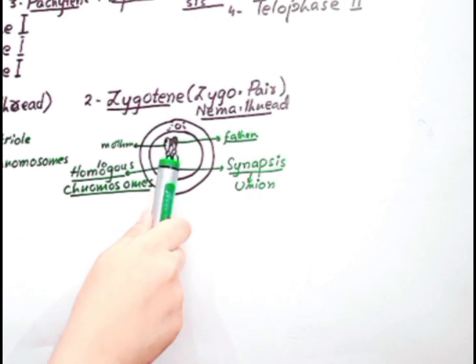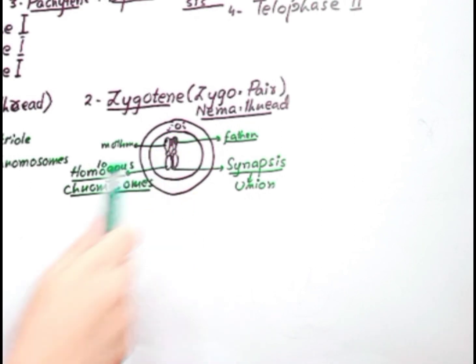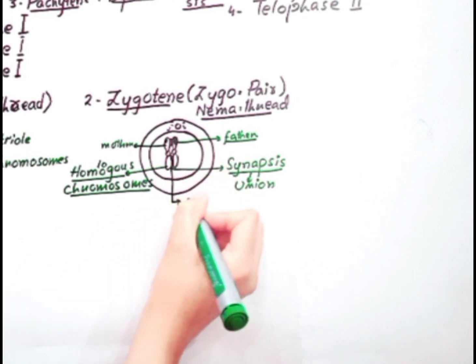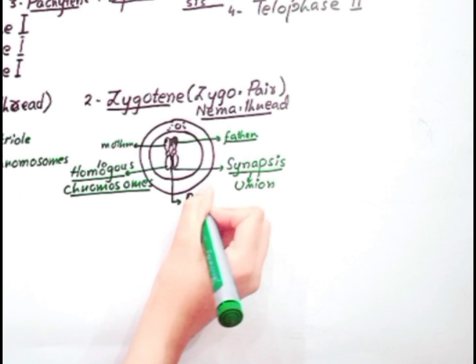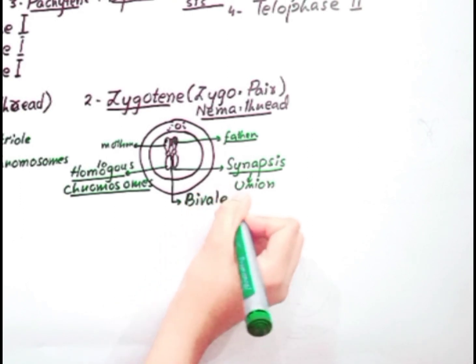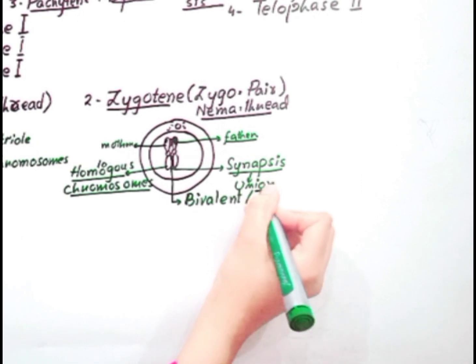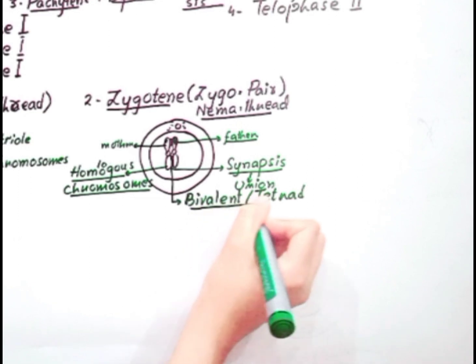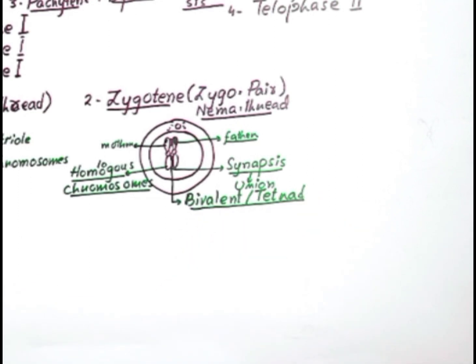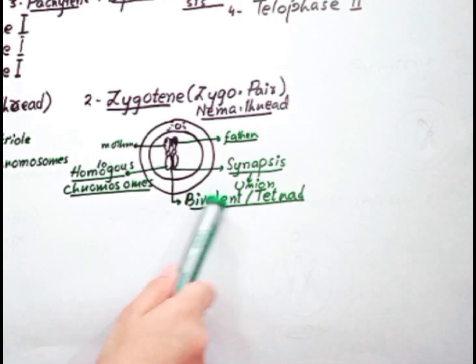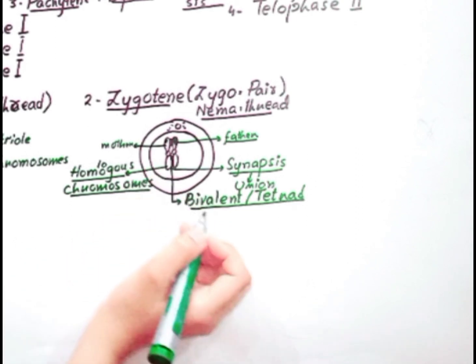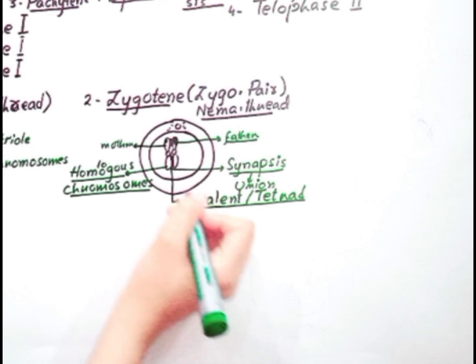The complex which is formed during this synapsis is called a bivalent or tetrad. Why do we call it bivalent or tetrad? Because it is the pair of two homologous chromosomes, and bi means two.